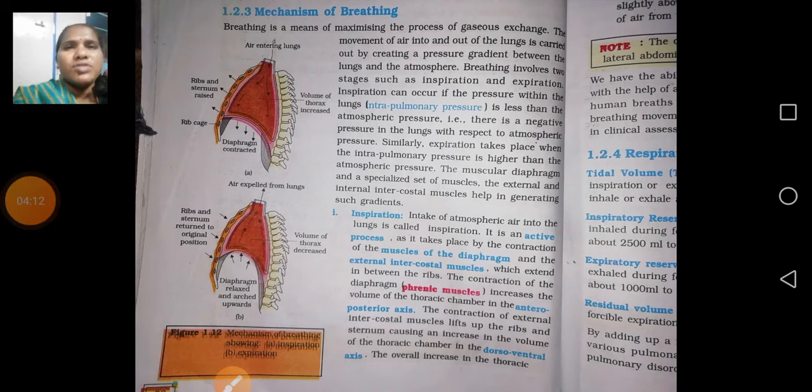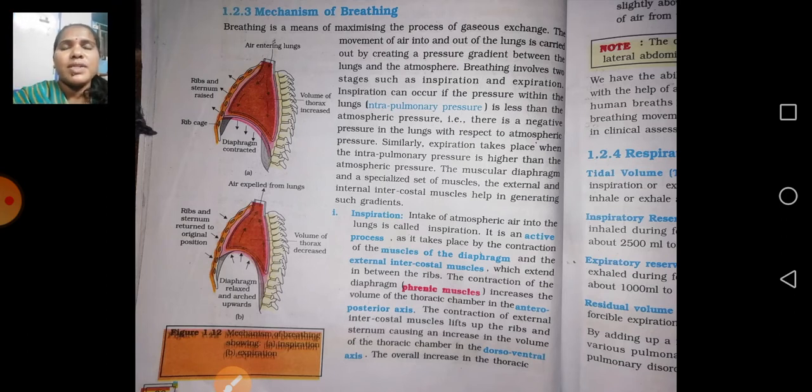So much content has been given, so there is no need to worry. Why, how do we have to study? Only less time will be there, so no need to worry about this. Briefly you have to read, and based on whatever you gain, only that you have to write for the examinations. Okay, here the mechanism of breathing is nothing but the overall respiration process.